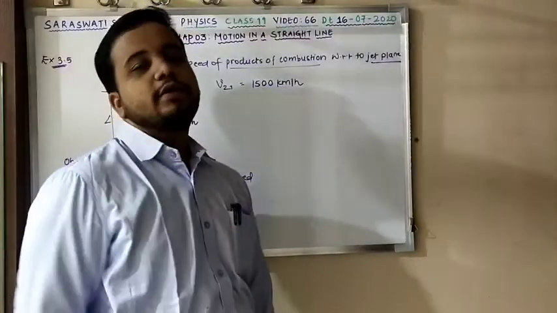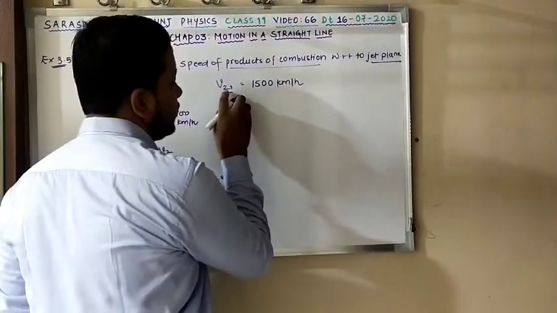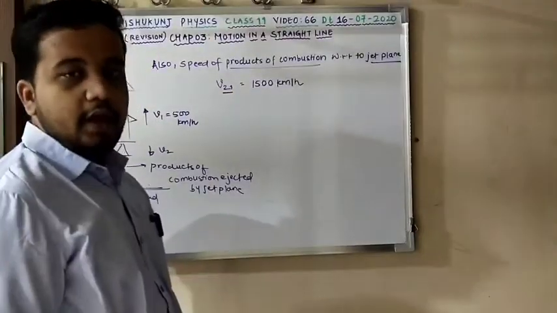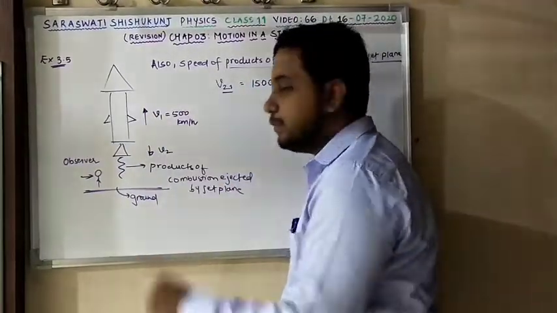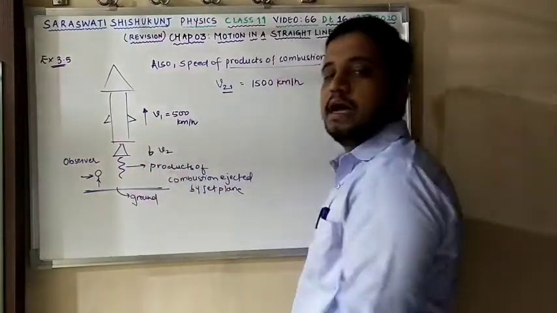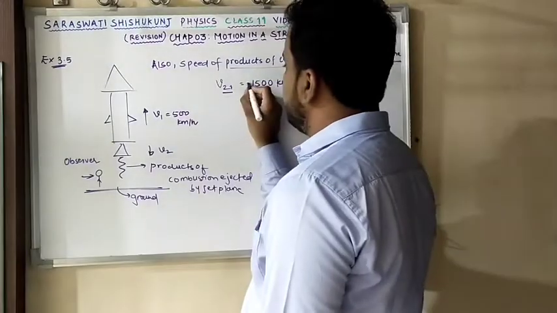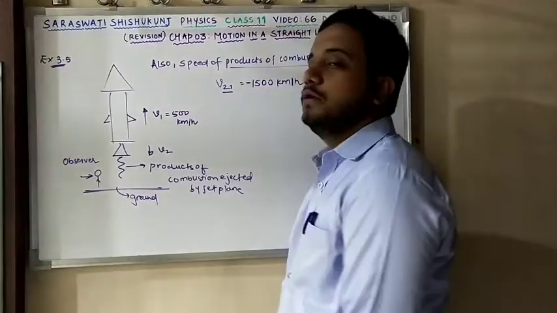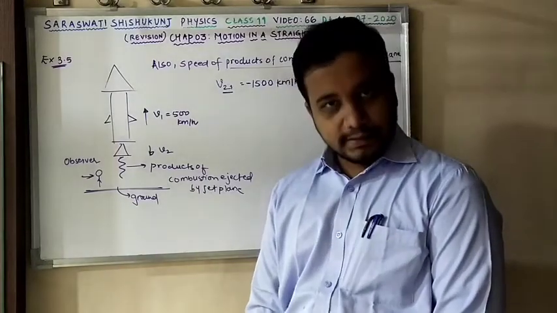But remember one thing over here: the jet plane is moving upward whereas products of combustion move downwards. They both are moving in opposite direction, so you have to take minus over here, as directions are opposite. Is this clear?